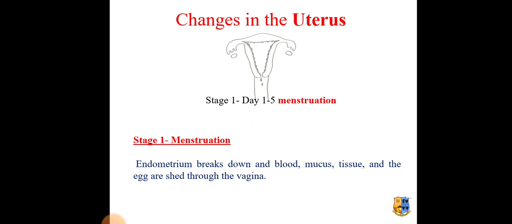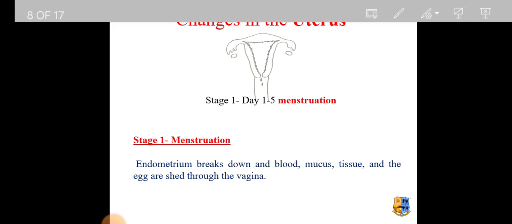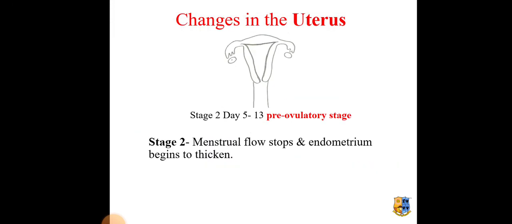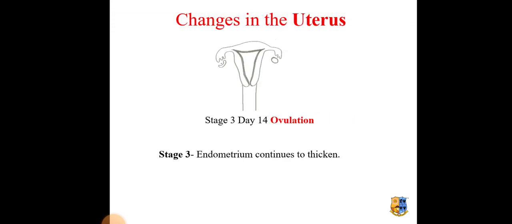Changes in the uterus. Stage 1, day 1 to day 5, is called menstruation. The endometrium breaks down and blood, mucus, tissue and the egg are shed through the vagina. That is called menstruation. Stage 2 is called the pre-ovulatory stage. Here the menstrual flow stops and the endometrium, that is the wall of the uterus, begins to thicken.